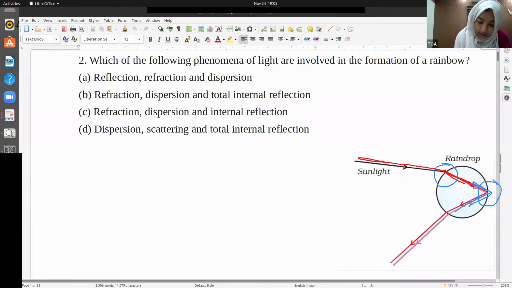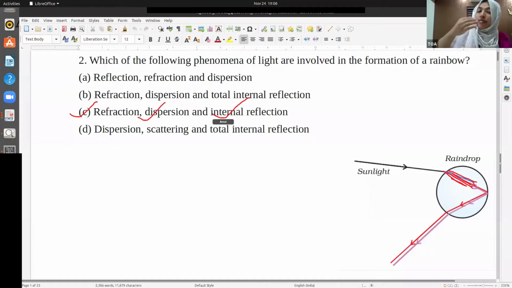When the sunlight is refracted, it splits into the VIBGYOR colors, violet, indigo, blue, green, yellow, orange, red, which is called dispersion. So the processes involved in the formation of a rainbow are refraction, dispersion, and internal reflection.